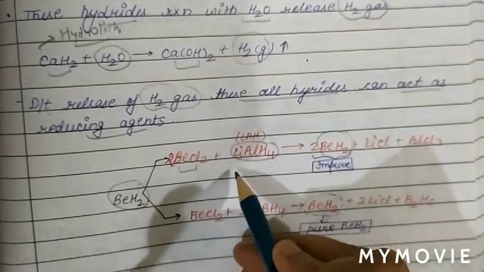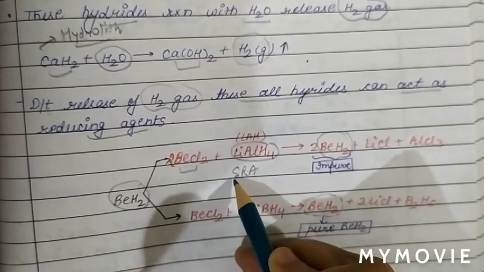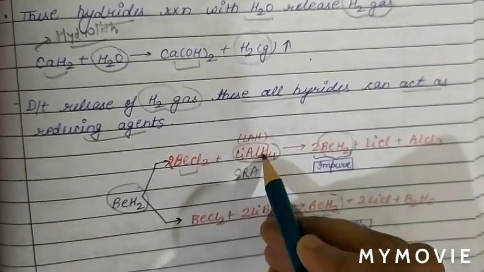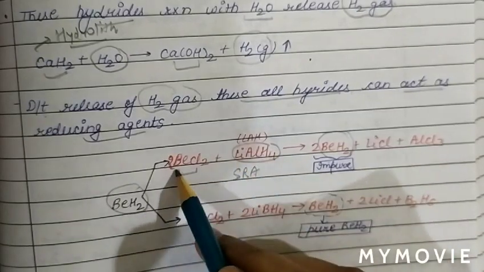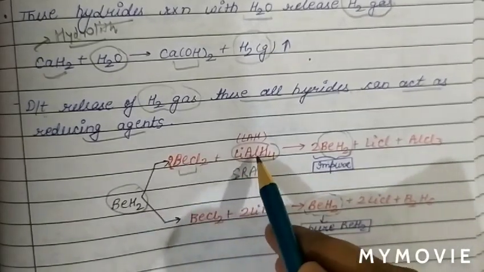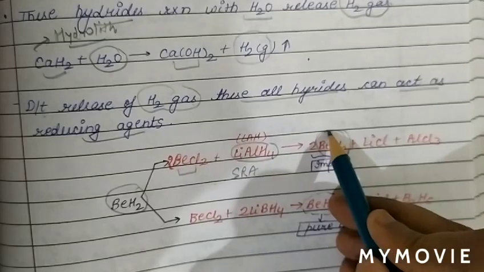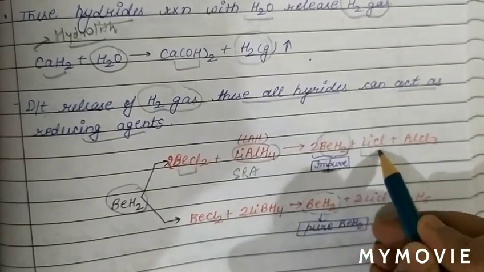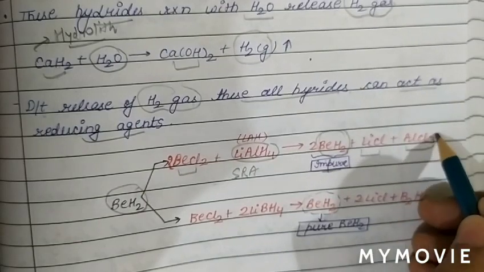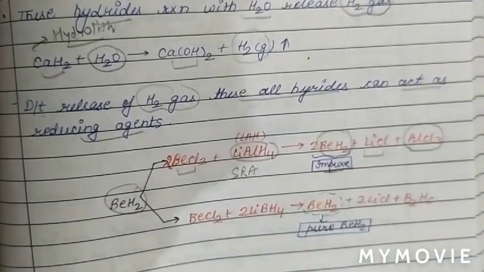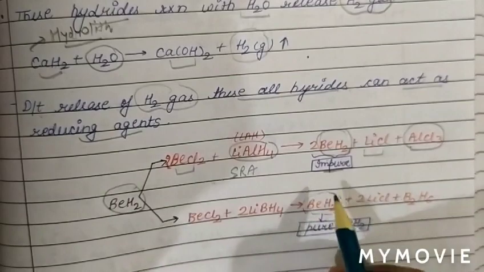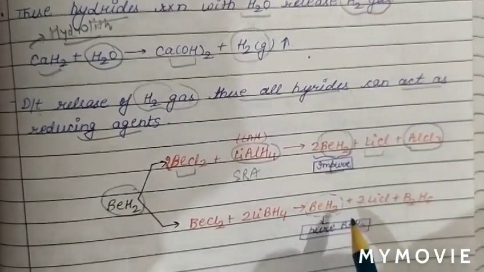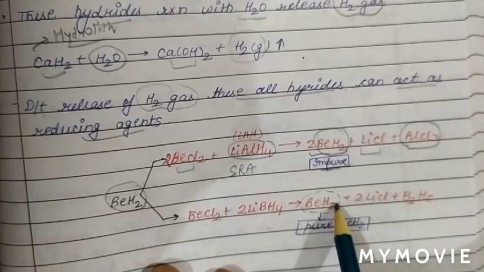When we prepare beryllium hydride, BeH2, in impure form, BeCl2 is mixed with lithium aluminum hydride, which is a strong reducing agent. When BeCl2, beryllium chloride, reacts with lithium aluminum hydride, it forms beryllium hydride BeH2, which is in impure form, along with LiCl and AlCl3.